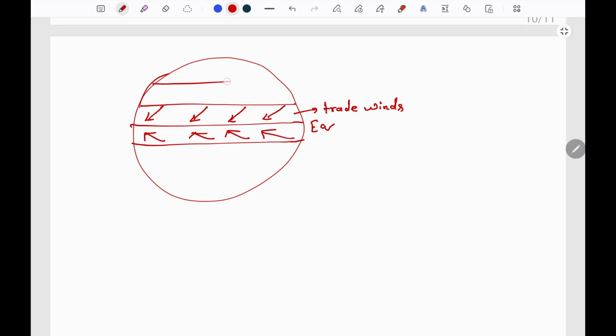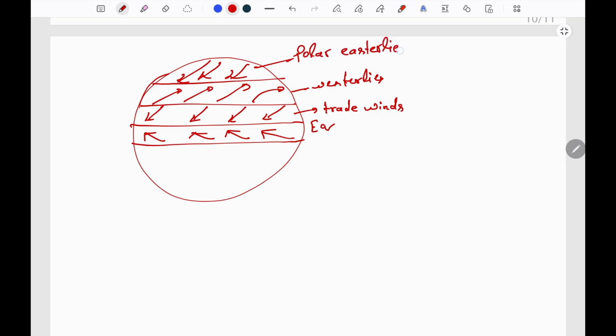Next one is moving from the subtropical high to the subpolar low. Westerlies are blowing here. Westerlies. From the polar high to the subpolar low, these are polar easterlies. Similarly in the southern hemisphere.